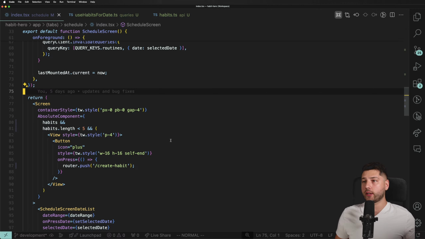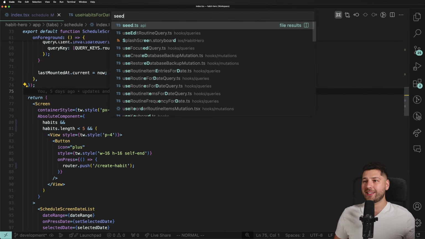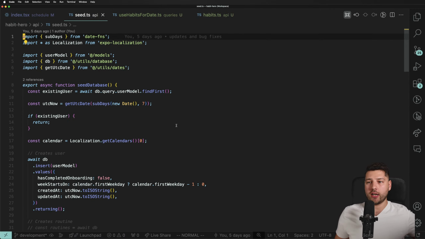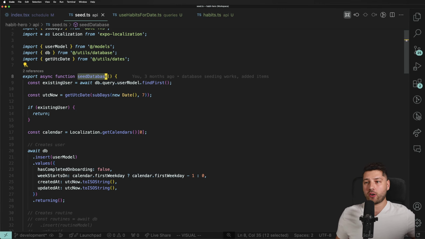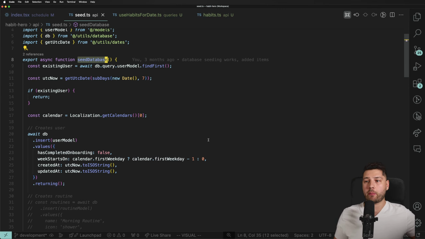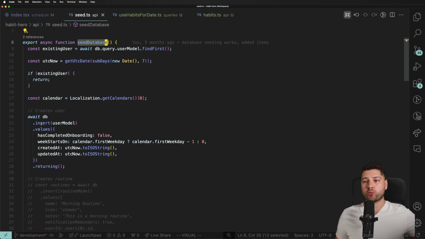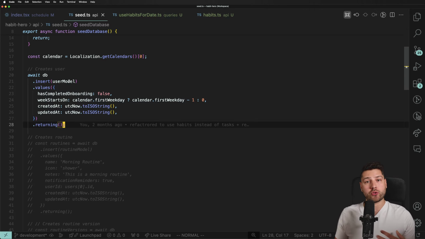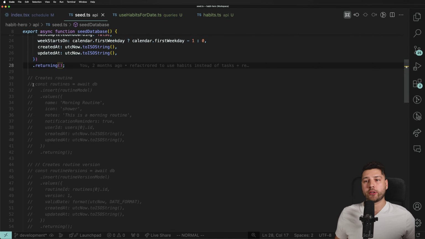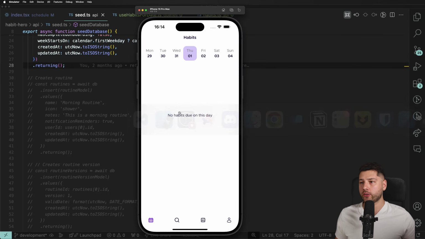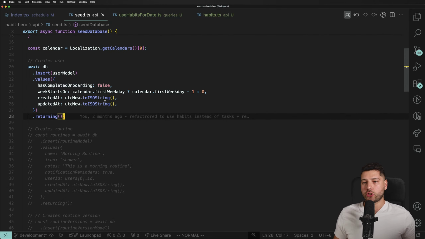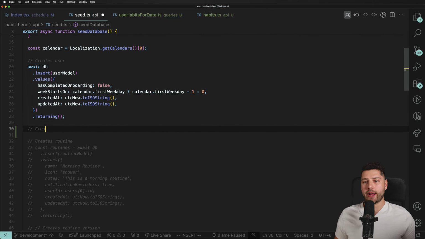Cool. So let's come here. I have this seed.ts file, which basically has a function called seed database, which will seed the database on app launch. This one essentially just creates the user, so to be able to store in the local database. And then what we want to do is add some habits here so that we have some data to work with already pre-populated, so that we don't have to create our own data every single time, right? So we're going to come here and do create